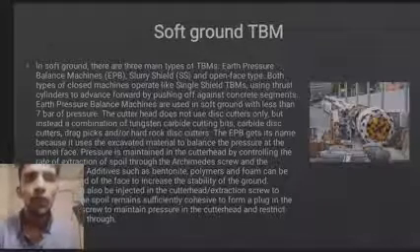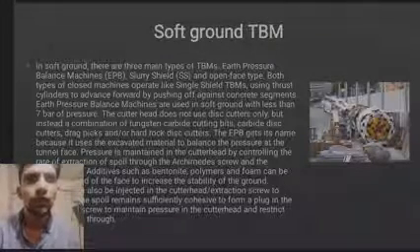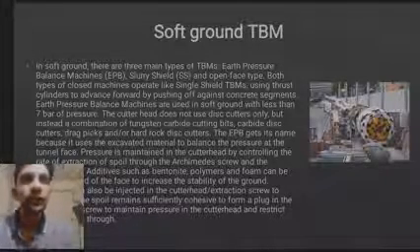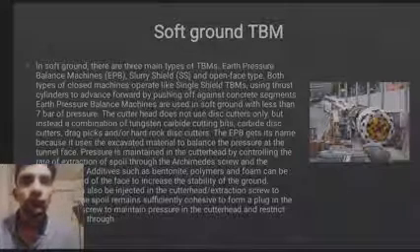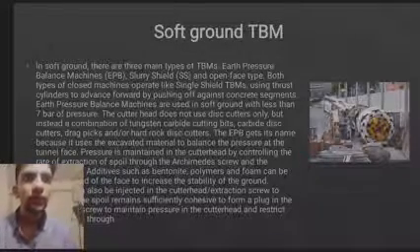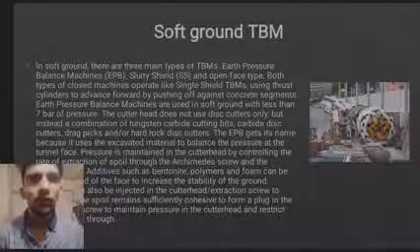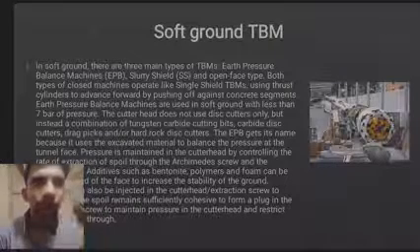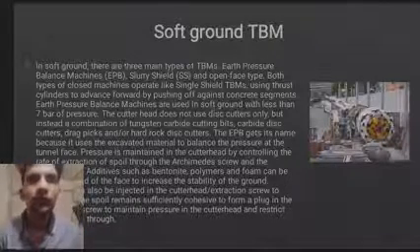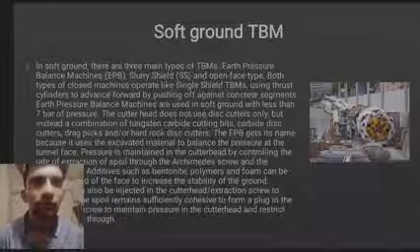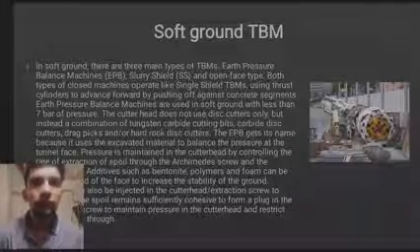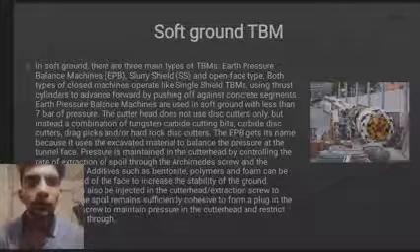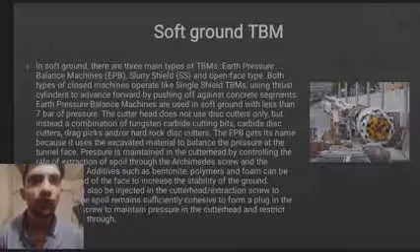Soft ground TBMs. In soft ground, there are three main types of TBMs: earth pressure balance machine (EPB), slurry shield (SS), and open face type. Both types of closed machine operate like single shield TBMs, using thrust cylinders to advance forward by pushing off against concrete segments. Earth pressure balance machines are used in soft ground with less than 7 bar of pressure. The cutter head does not use disc cutters only, but instead a combination of tungsten carbide cutting bits, carbide disc cutters, drag picks and/or hard rock disc cutters.